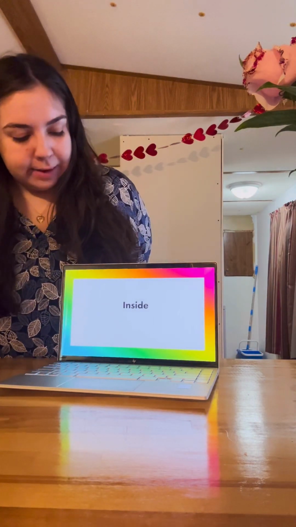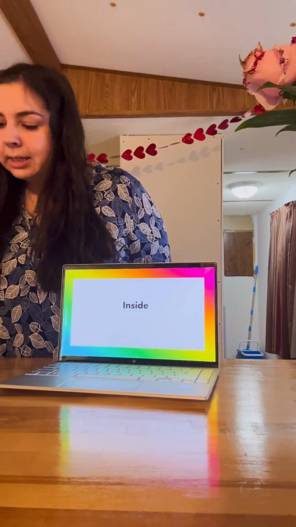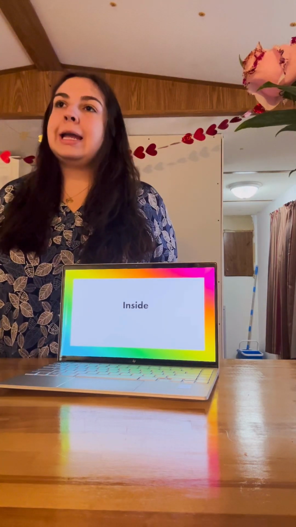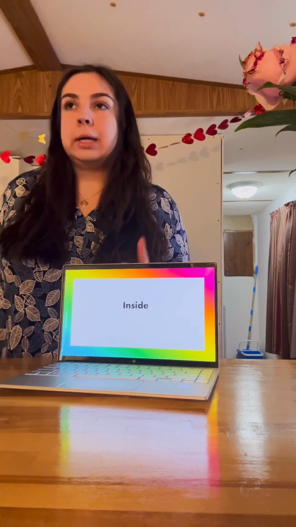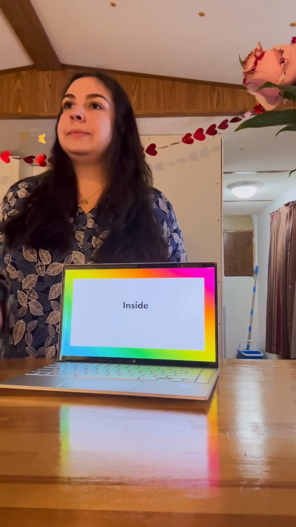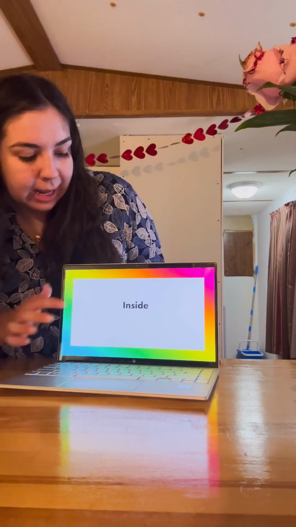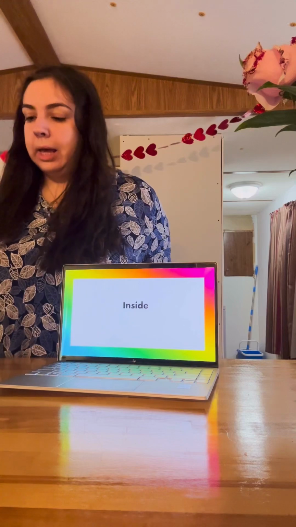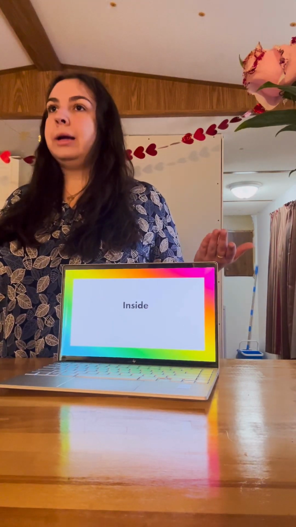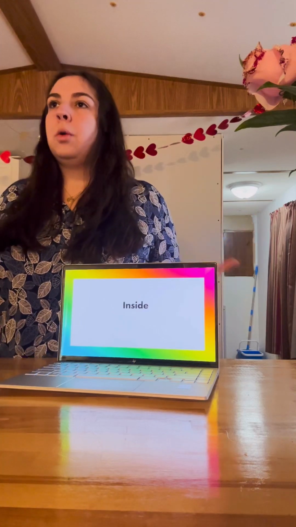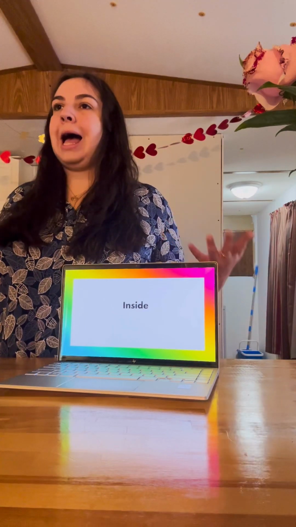Alright, now everybody look at this word, and then raise your hand if you know what letter in this word is going to say its name. Gray? The second I. Perfect. Okay, so I want you to pronounce it as a whole group. We'll all try, no matter what. Doesn't matter if we get it wrong. 1, 2, 3. Inside. Perfect.